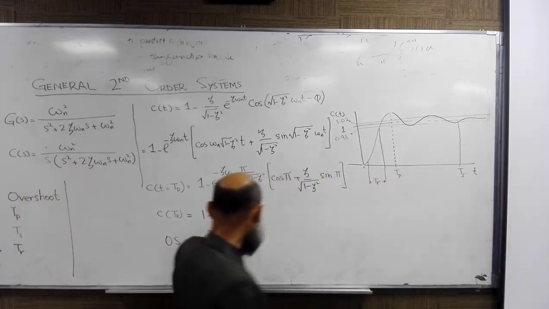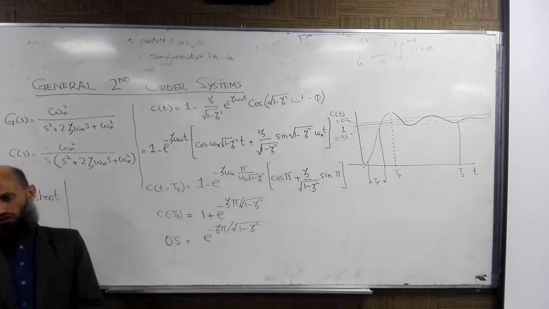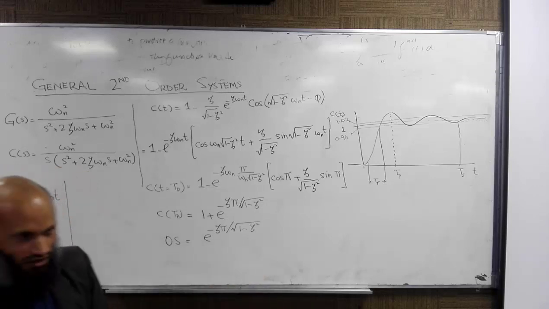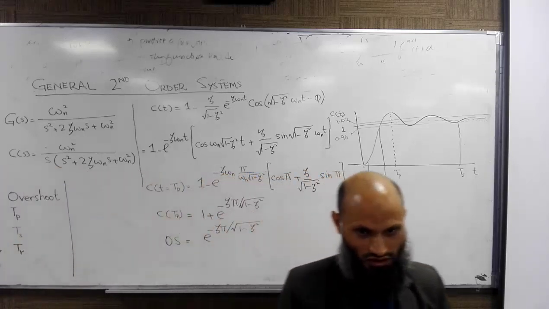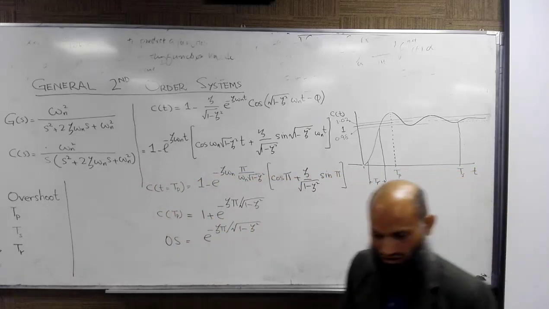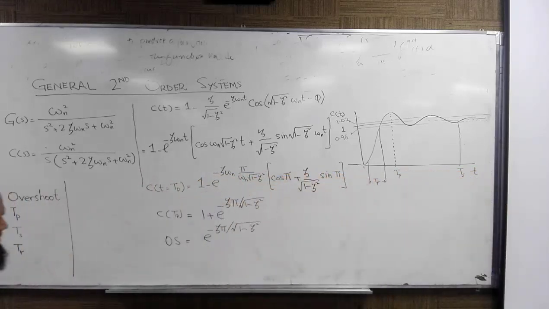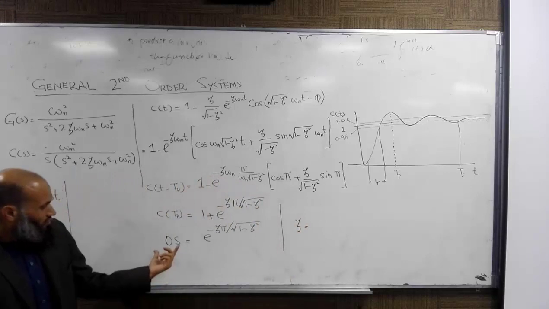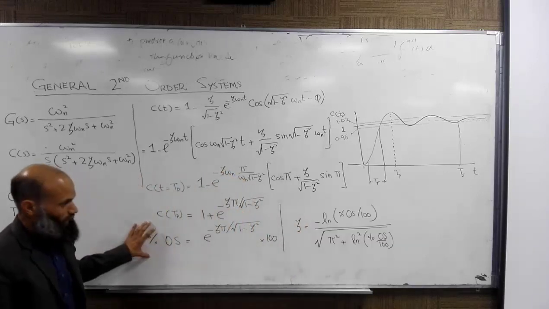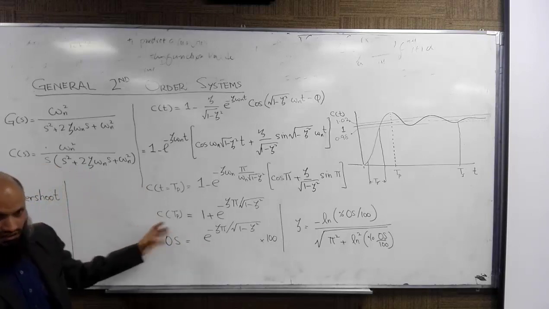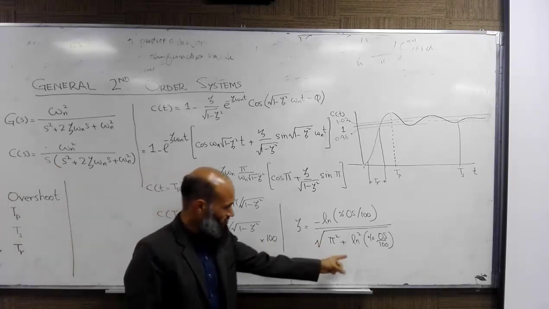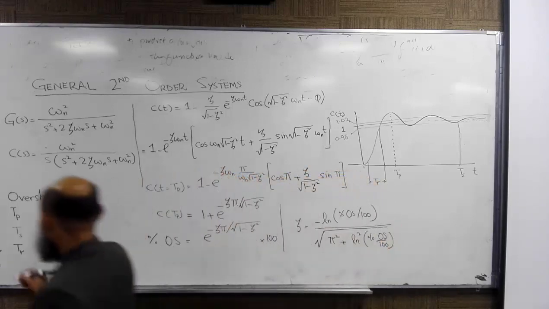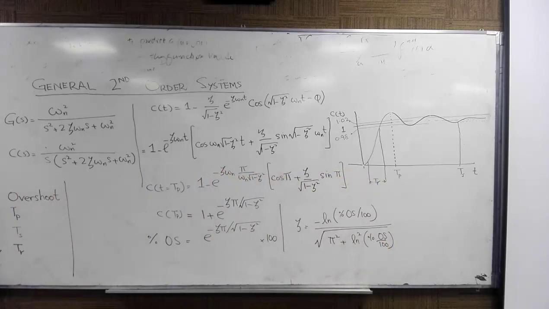In terms of zeta, we have computed it. Sometimes we are more interested in percent overshoot. In that case, we multiply it by 100 and then we get the percent overshoot. Clear? Any question up to this point? You may sometimes like to rearrange it to write in this form. Take the natural log of both sides and rearrange the terms. You have zeta in terms of overshoot. Clear? Yes. So we have talked about peak time, and we have talked about overshoot.